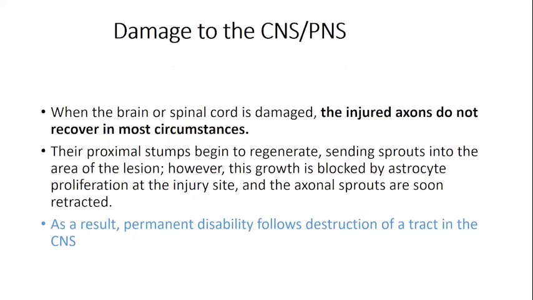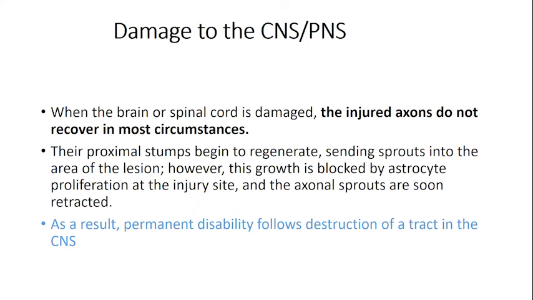Then what can occur if there is damage to the nerve? When the brain or the spinal cord is damaged, injured axons do not recover. They do not regenerate. That you must remember, in most circumstances. When the two nerves are cut, the two ends, the two stumps, are going to try to regenerate. But the connection between the two is just by these astrocytes, which are your fibrotic structures. And so the nerve is always going to be reunited by fibrotic structure.